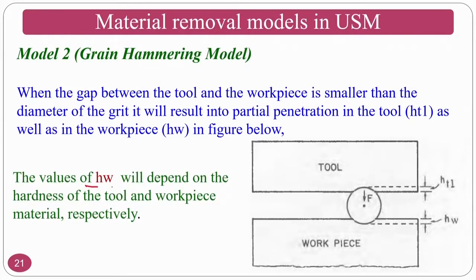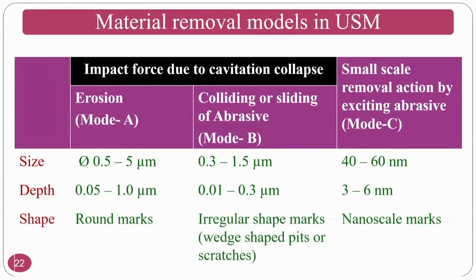The value HW will depend on the hardness of the tool and the workpiece material respectively. Okay. So, HT1 is into the tool, HW is into the workpiece. What we want is not into the tool, what we want is HW, that is how much is penetrating inside the workpiece material to make the required shape. This indentation of HW will always be a function of the workpiece material mostly and partially the tool material also.